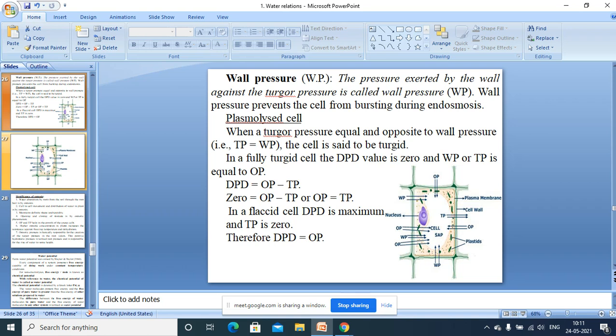So in the beginning I told you, a solution in the beaker will show equal DPD value and osmotic pressure value, because there is no turgor pressure. In a flaccid cell also there is no turgor pressure. That's why DPD value becomes equal to osmotic pressure. I hope you have understood this concept. Okay. If you have not followed, you can ask me.